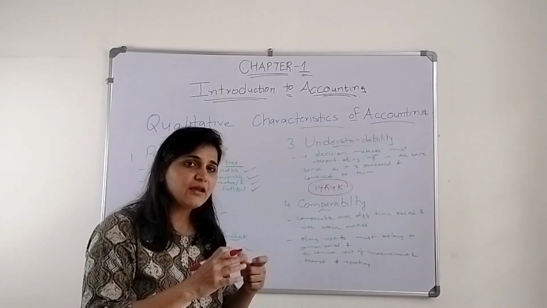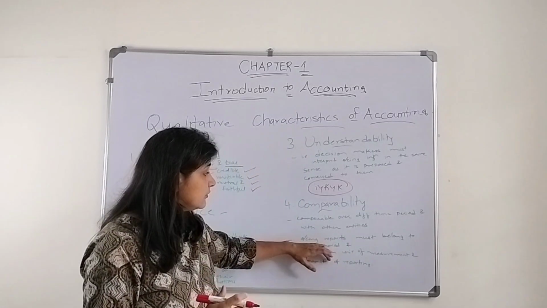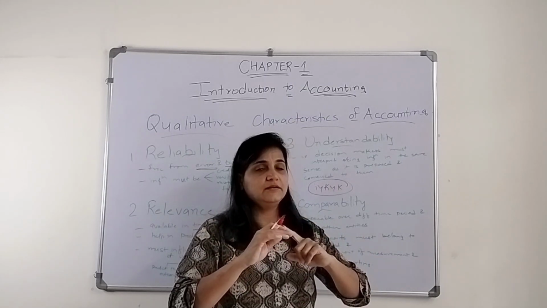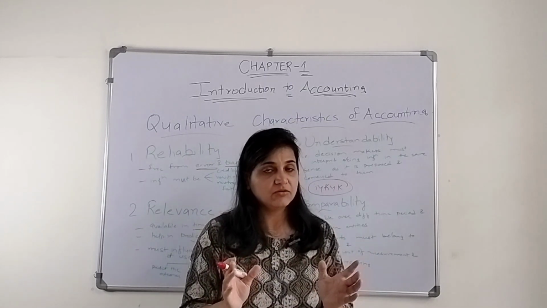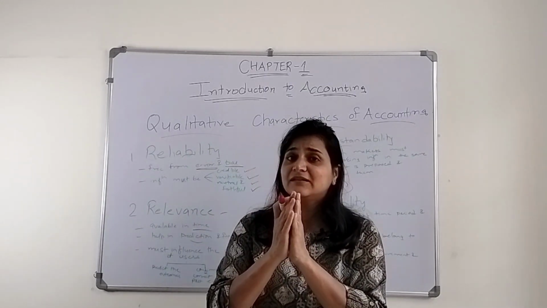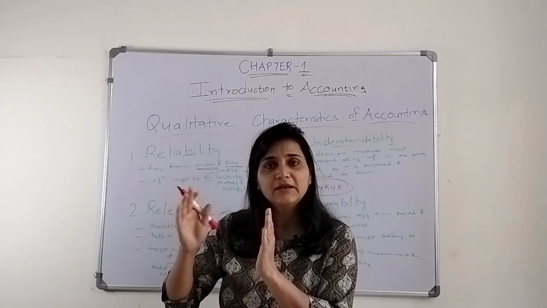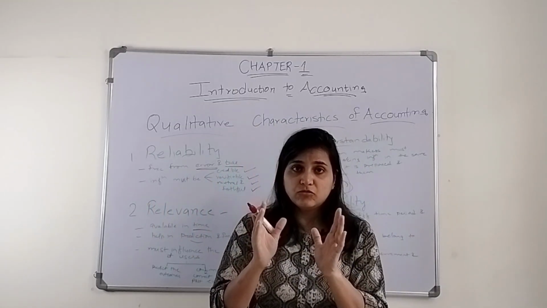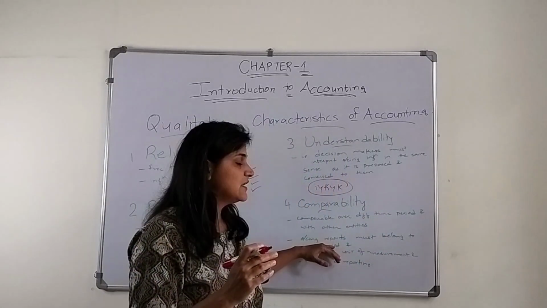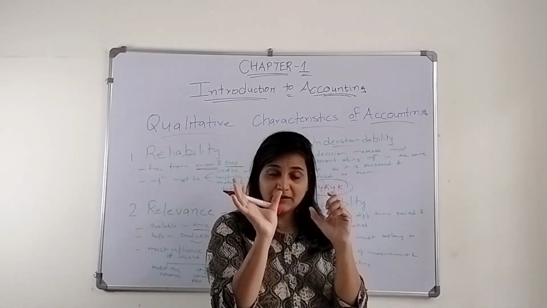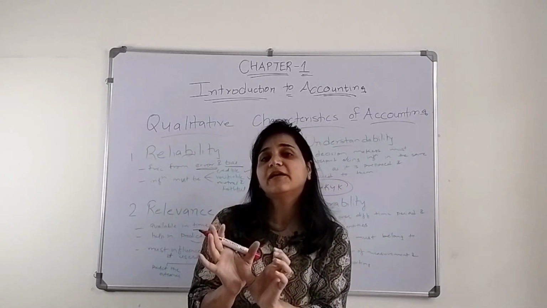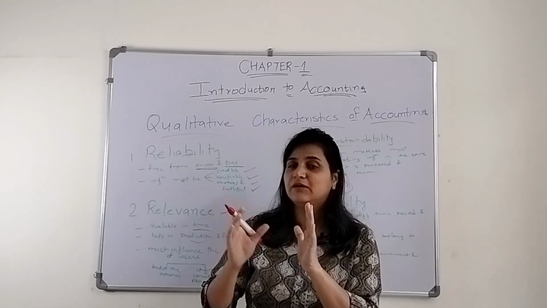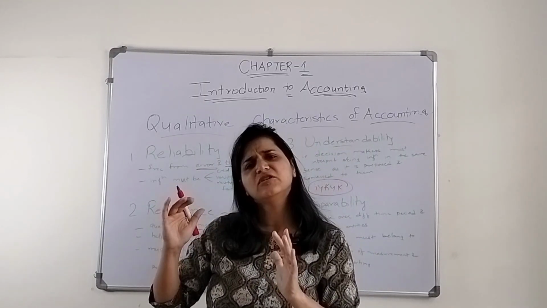So when we are preparing it, the reports must belong to the same accounting period. Natural calamities are affecting everybody in the same way. The calamity happened in 2025, and if the reports are prepared for the same period, 2025, it is affecting the organizations in the same way.